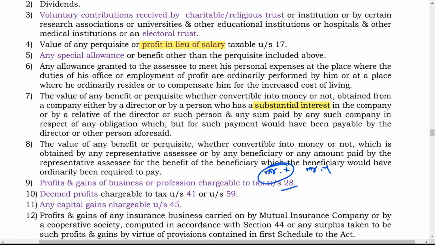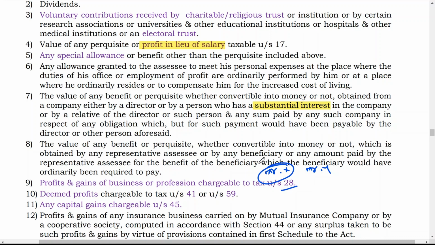Deemed profit chargeable to tax under section 41 or under section 59. Any capital gains chargeable under section 45. Now you know what is capital gain. When you sell any capital asset, whatever gain arises is known as capital gain. It may be long term capital gain or short term capital gain.